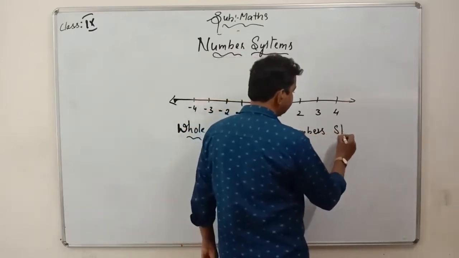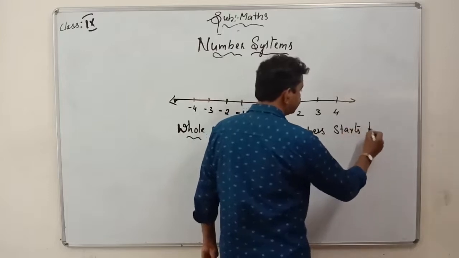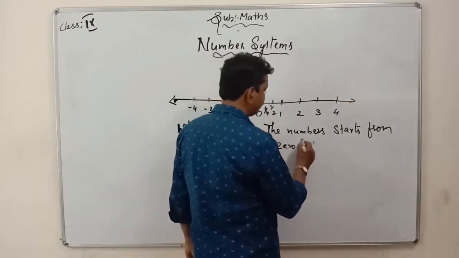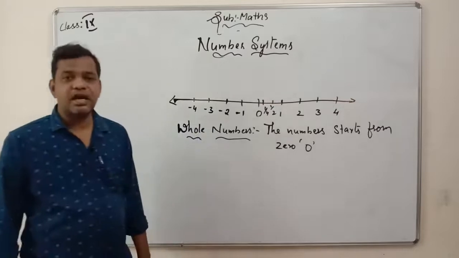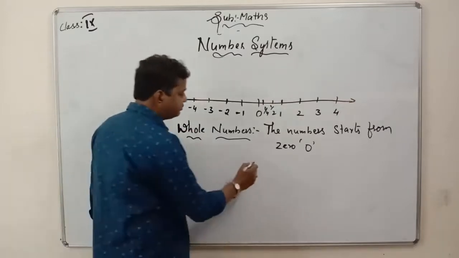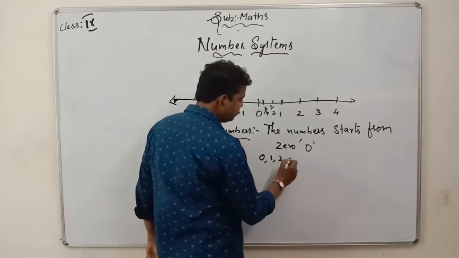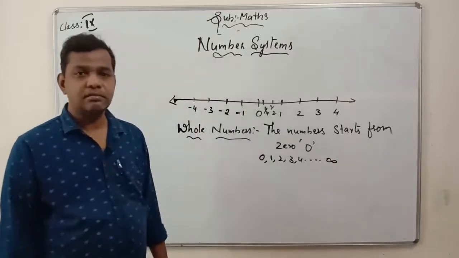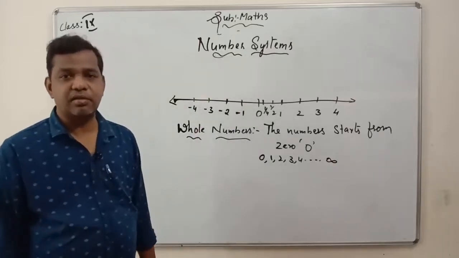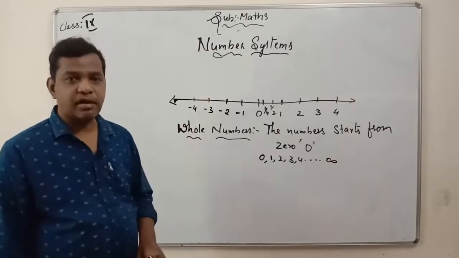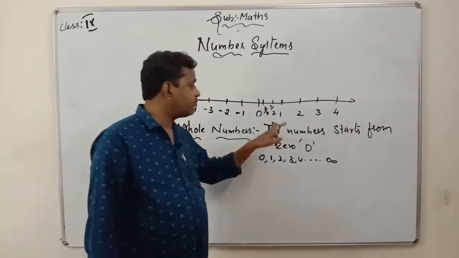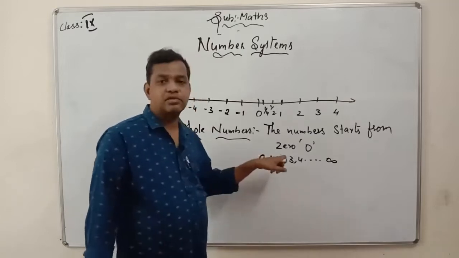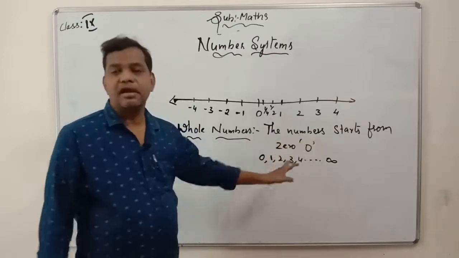The numbers which start from 0 are called whole numbers. Starting from 0 in the sense the numbers should start from 0, 1, 2, 3, 4 up to infinity. These are called whole numbers. Then what is the difference between natural numbers and whole numbers? They look the same, no? But natural numbers are the numbers which start from 1, whereas whole numbers are the numbers which start from 0, 1, 2, 3, 4, 5, 6, 7, 8, 9, 10. Whatever it is, it goes up to infinity.